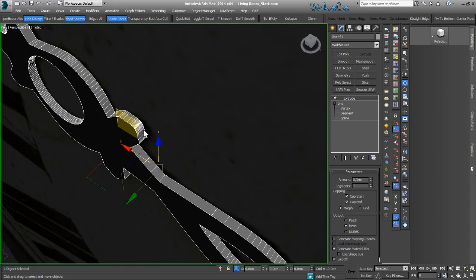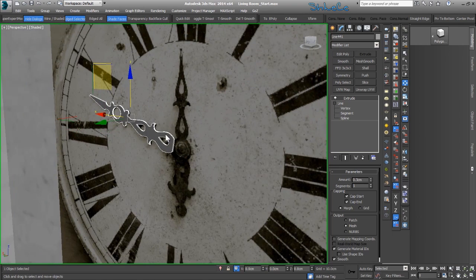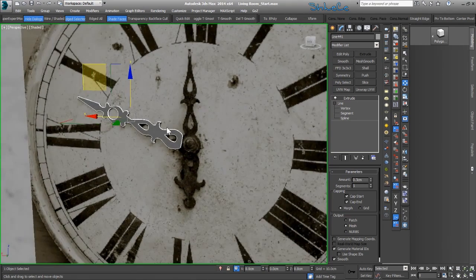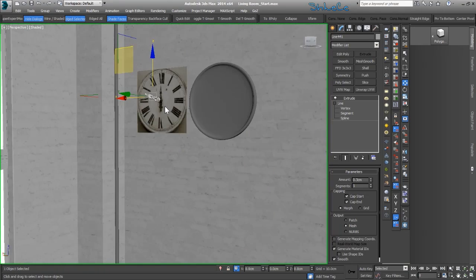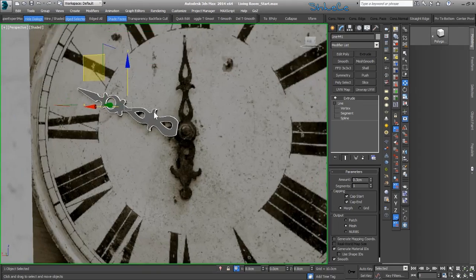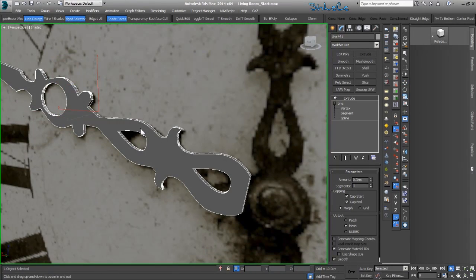You may also want to smooth out, or rather add a chamfer to the sharp edges, if you're going to do a close-up, but since I'm not going to be using this clock from very near, I guess that's fine. We do not need to add any other resolution.